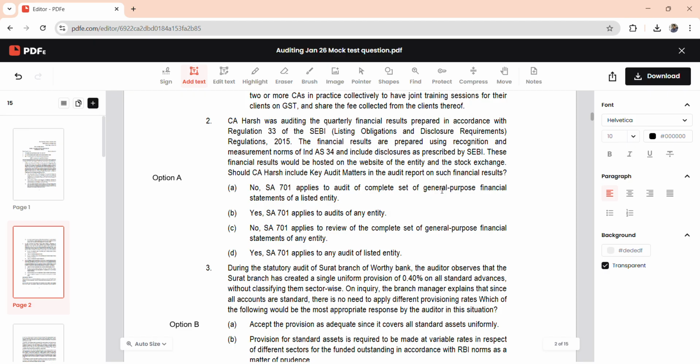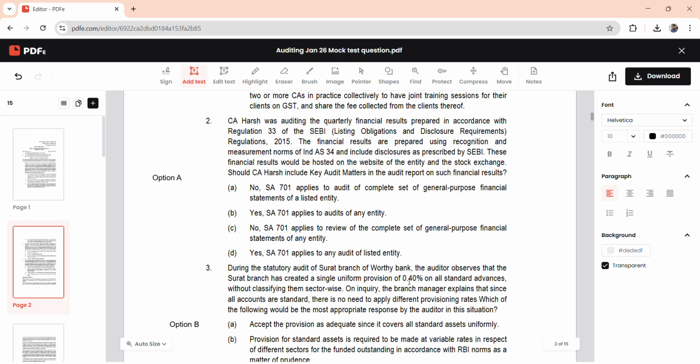So moving on to the next question, the third one. During the statutory audit of Surat branch of Govati Bank, the auditor observes that the Surat branch has created a single uniform provision of 0.4% on all standard advances without classifying them sector-wise. On inquiry, the branch manager explains that since all accounts are standard, there is no need to apply different provisioning rates. So which of the following will be the most appropriate response by the auditor?